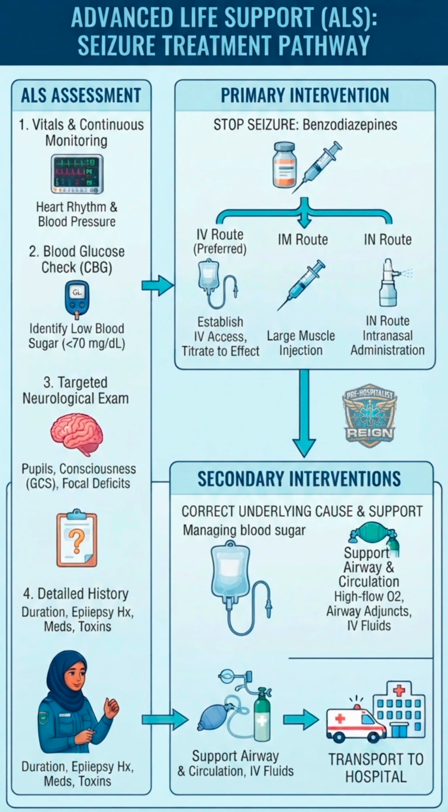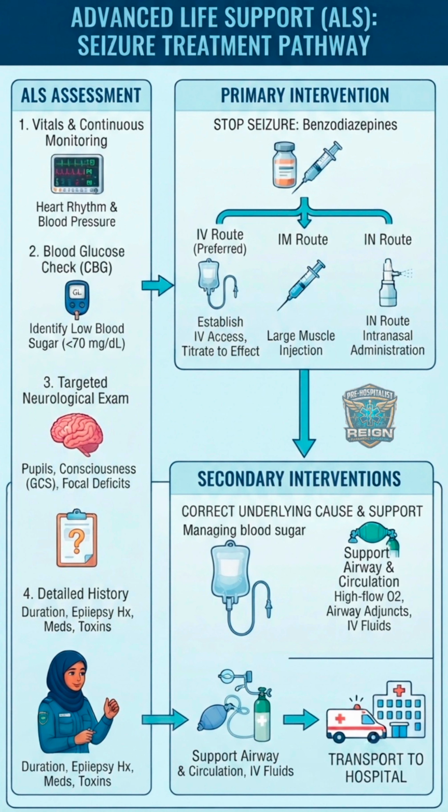Advanced airway management. Seizures hog oxygen and cause the body to struggle with breathing. ALS crews provide high-flow oxygen, and if the patient completely loses the ability to breathe on their own or protect their airway, paramedics can use advanced airway equipment, like inserting a supraglottic airway or endotracheal intubation, to breathe for them.